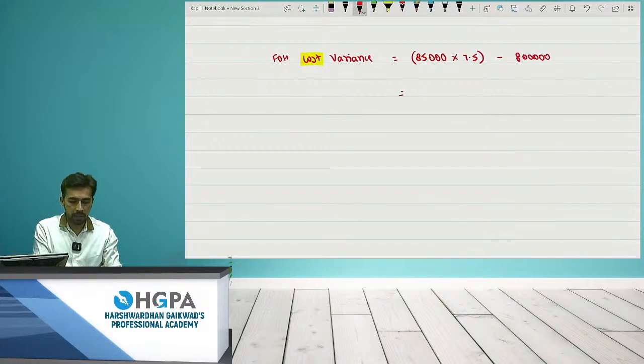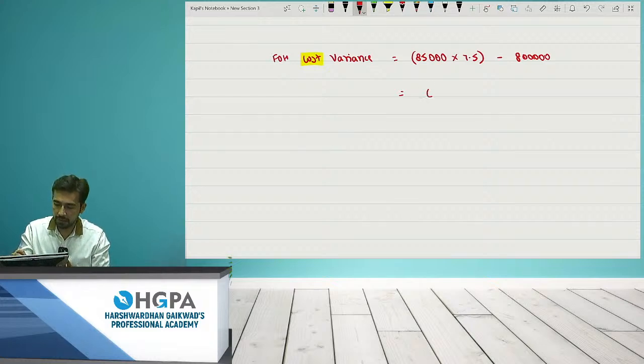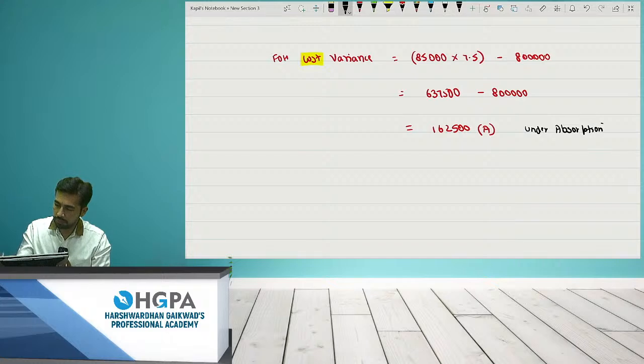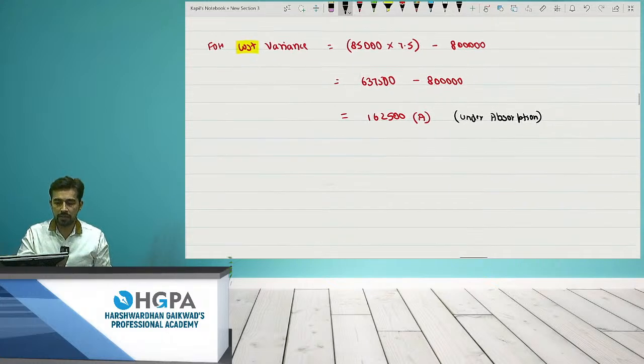So it was 85,000 into 7.5, which comes to 637,500 minus 8 lakh. That means you have spent more and you are spending 162,500 more. This is not at all a favorable situation for me. This is adverse, and इसी को हम क्या बोलते हैं? Under absorption. Right? This is the first point.